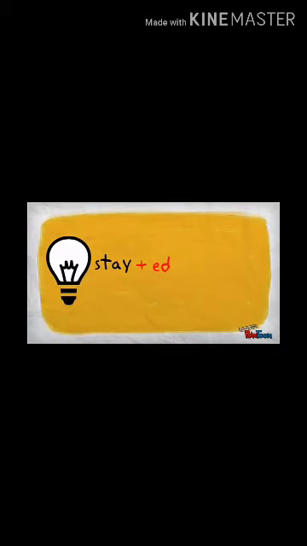So here we can see that before the letter y there is a vowel, that is a. So what we have to do, a is a vowel, we have to just write down stay, y of course, then ed we have to add only.